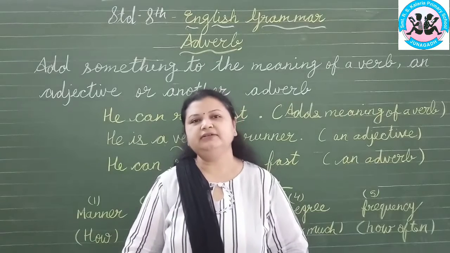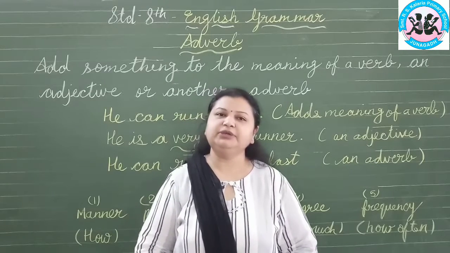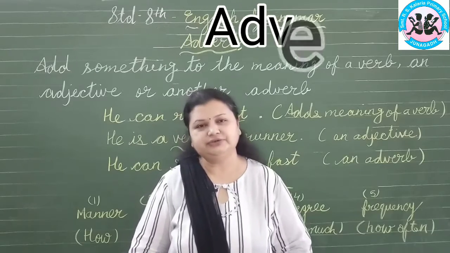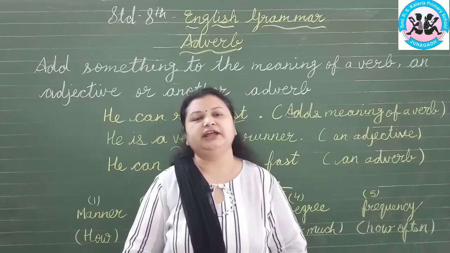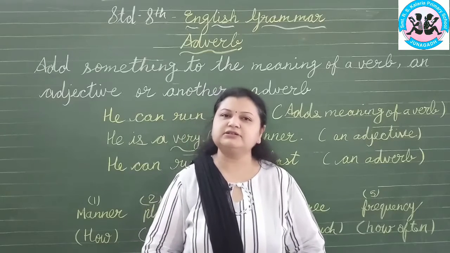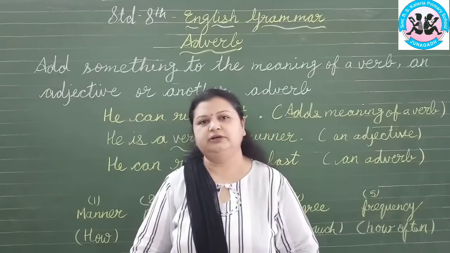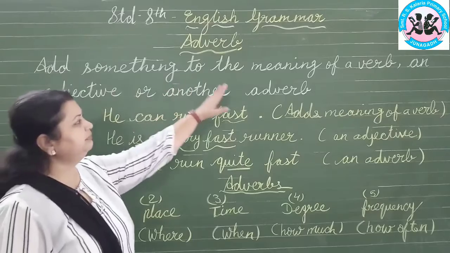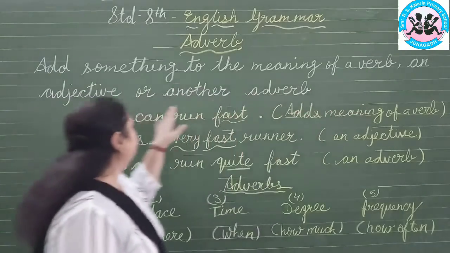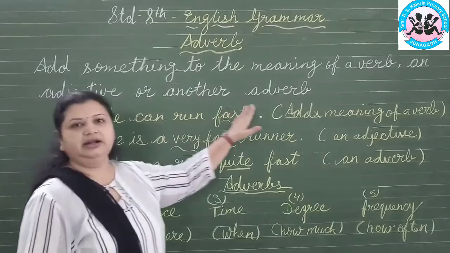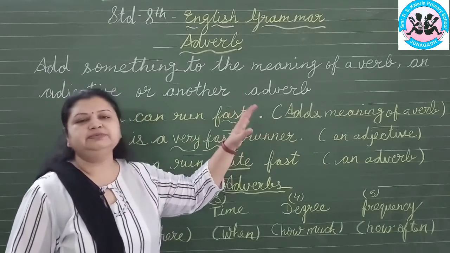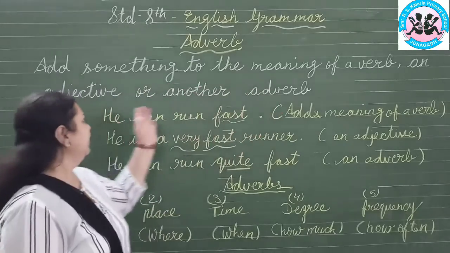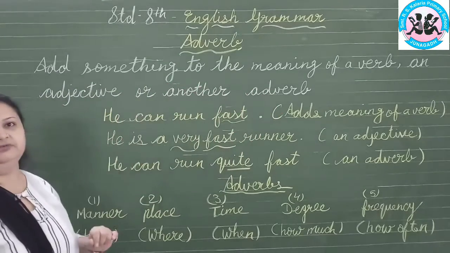Today I will explain adverbs. What is the meaning of adverbs, how many types of adverbs are there, how can we use them and in which way can they be used? So, very first, I will explain what an adverb is. An adverb adds something to the meaning of a verb, an adjective or another adverb. Adverbs are the words which add something to the meaning of a verb, an adjective or another adverb.